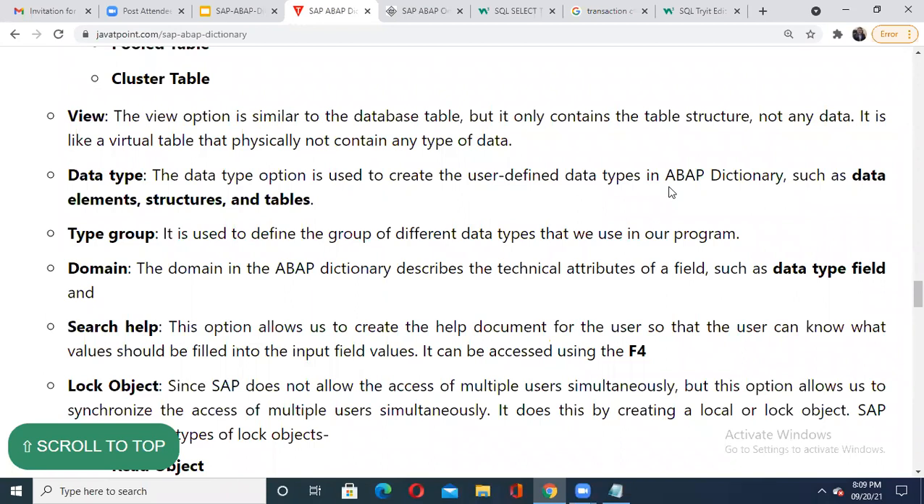And what does the search help do? It is useful to create the help document for the user. It can be created everywhere to provide help to the user, so that the user will understand what kind of information is to be filled in there. Now, this is a point I want to highlight with all of you. Search help is also like a tooltip text. Have you heard this word tooltip text anytime?